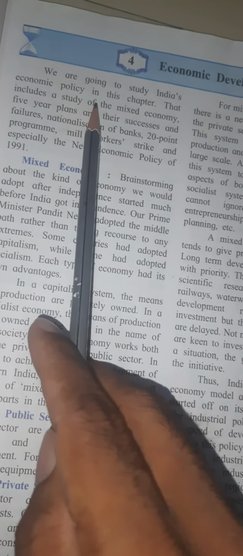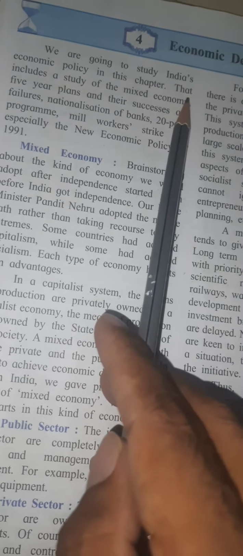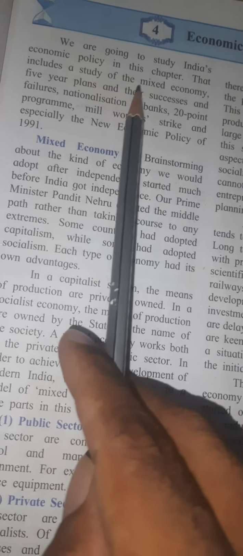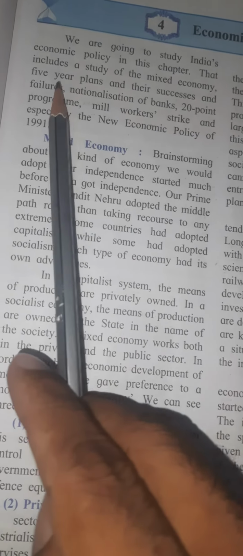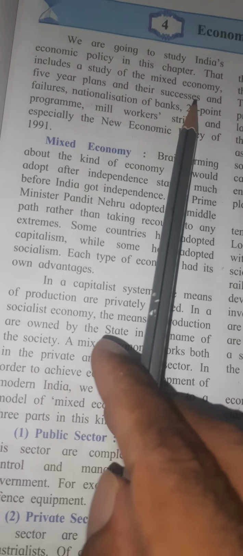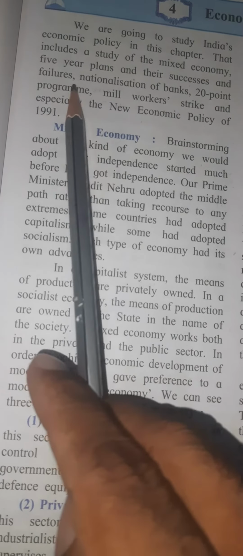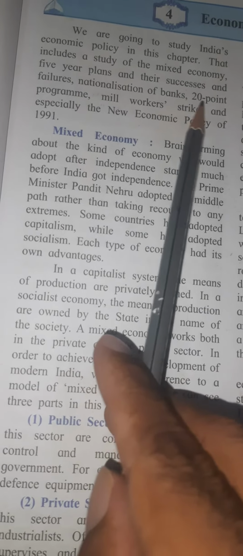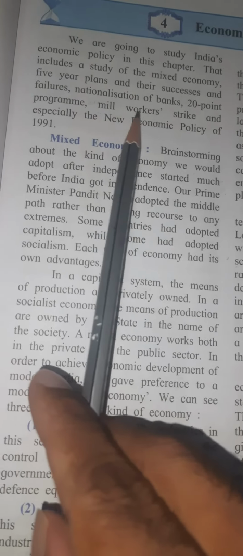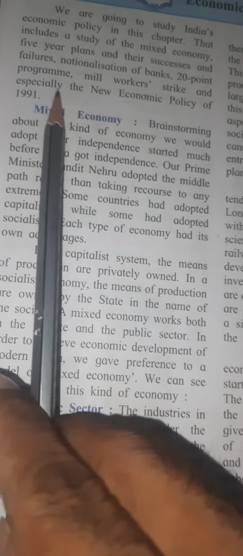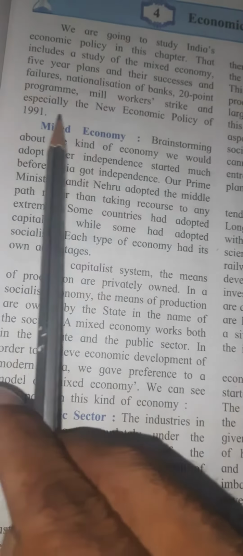We are going to study India's economic policy in this chapter that includes a study of the mixed economy, 5 years plans and their success and failures, nationalization of banks, 20 points program, mill workers strike, and especially the new economic policy of 1991.